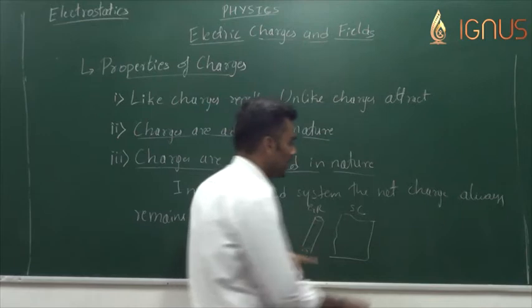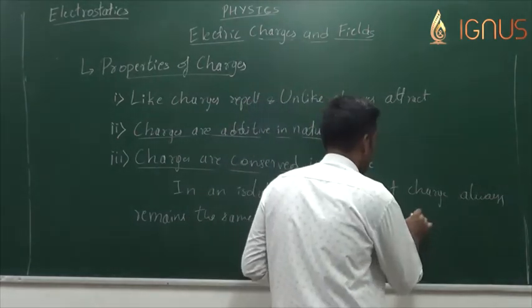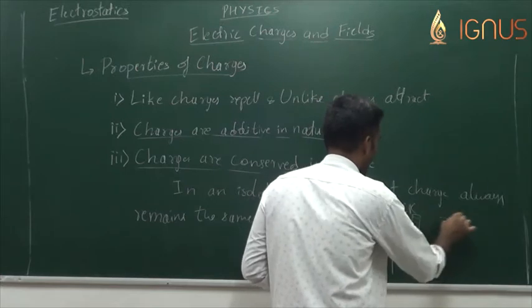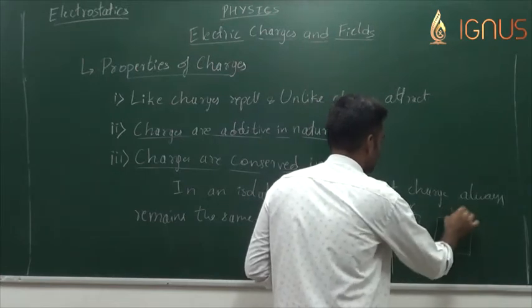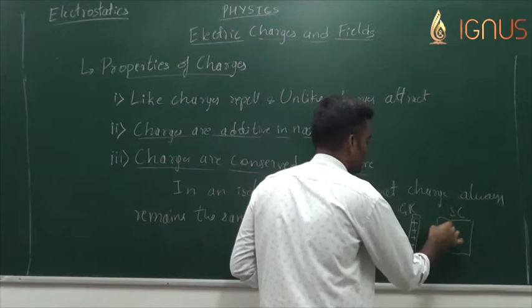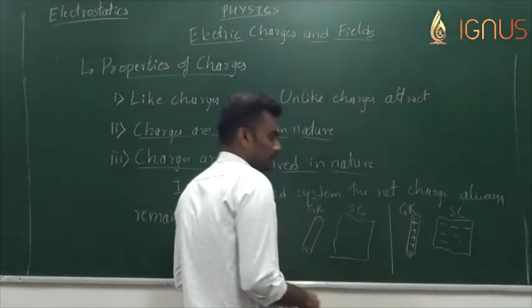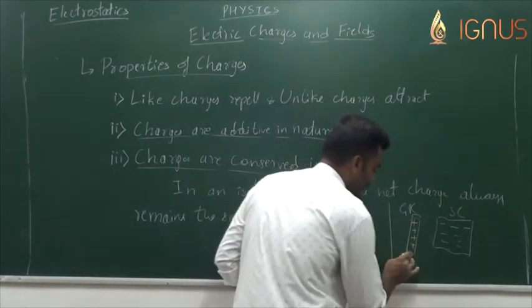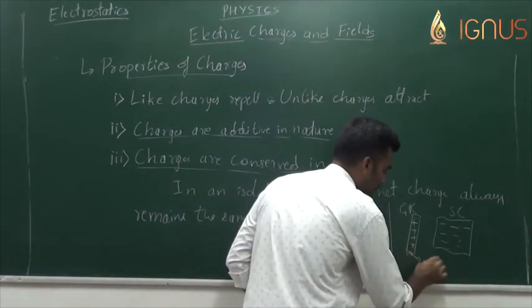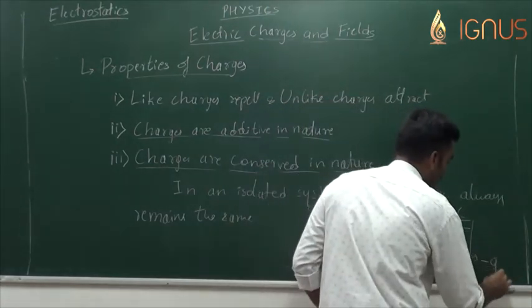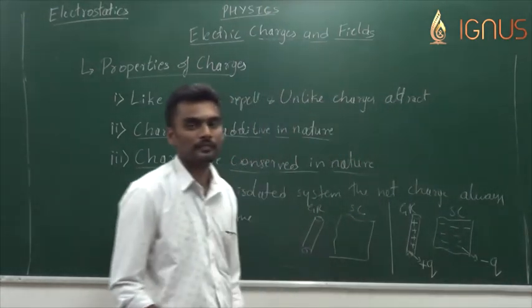After rubbing, glass rod and silk cloth will acquire positive and negative charges respectively. Now, if the glass rod acquires say plus Q amount of charge, the silk cloth will acquire minus Q amount of charge.